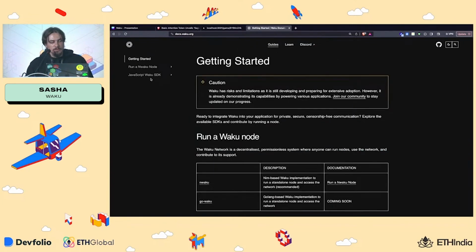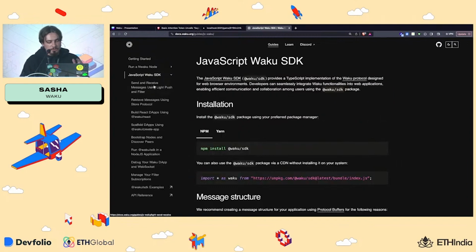Other things that you might want to consider are the other places in our documentation. I showed you right now how to use Waku React hooks, but if you want a little bit more complexity, you might want to do some tricky stuff.